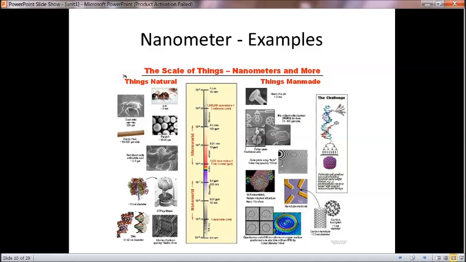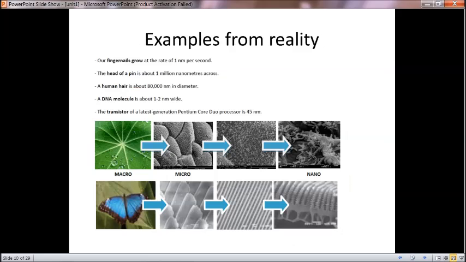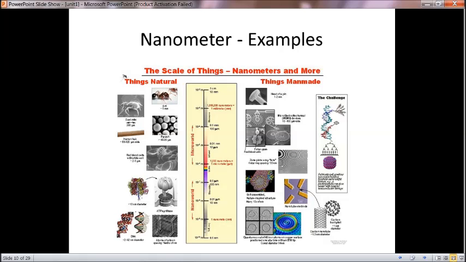Then nanometer examples, which is the scale of things from nanometer and more. First, ant, dust mite, fly ash, like that, all the examples we have seen in the previous slide itself. And from this slide we have seen how the nanomaterials have emerged. Those nanomaterials will be nanotubes, carbon buckyballs, carbon rods, like that. These are the examples of nanometer. These are all natural nanoscale things, and these are all man-made things.